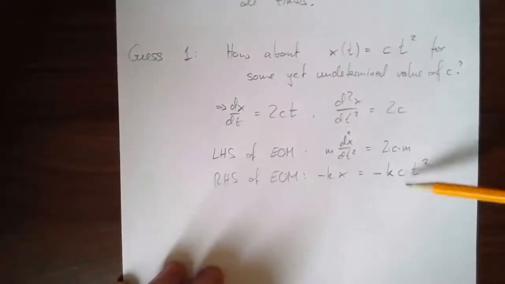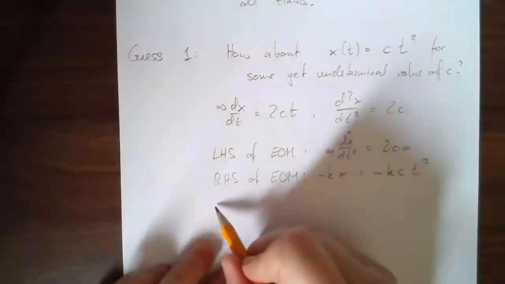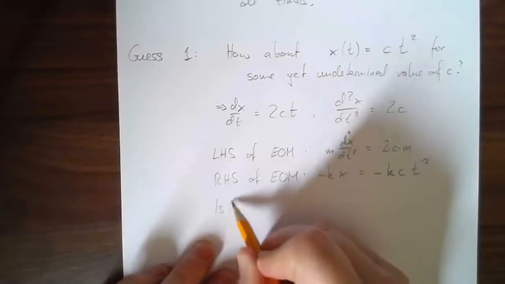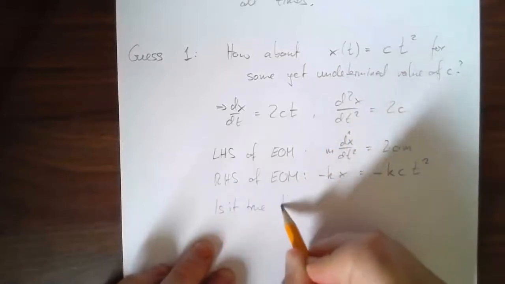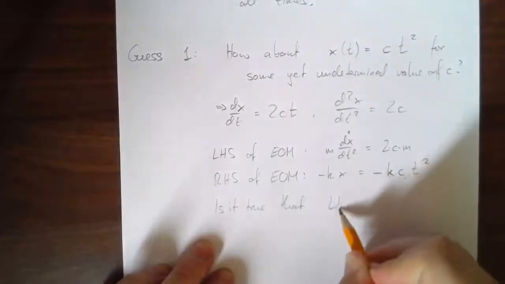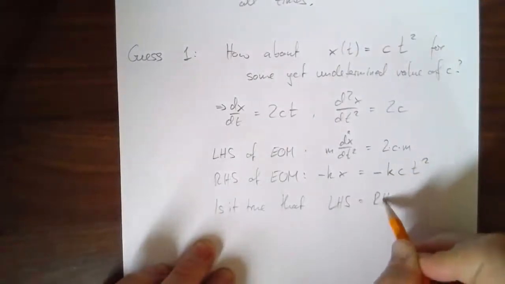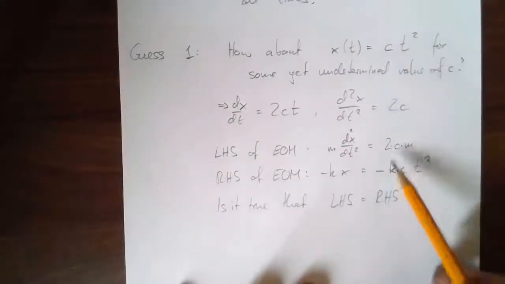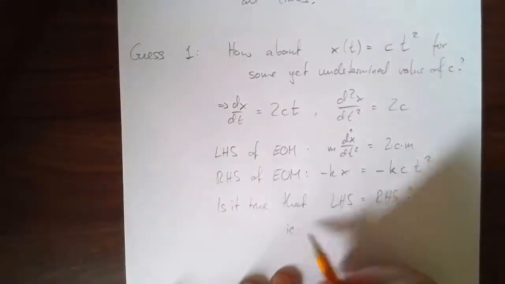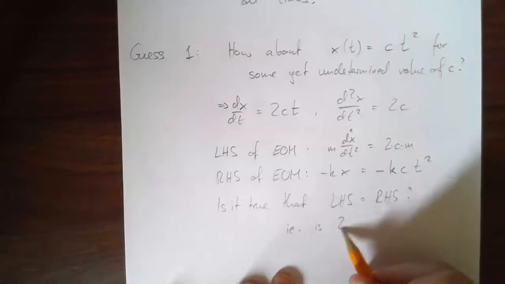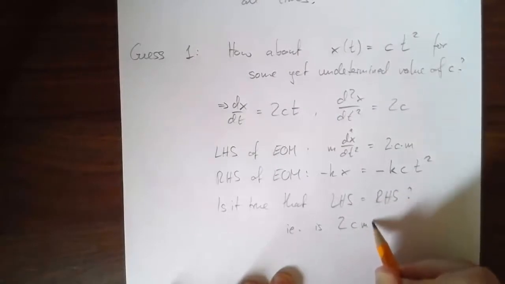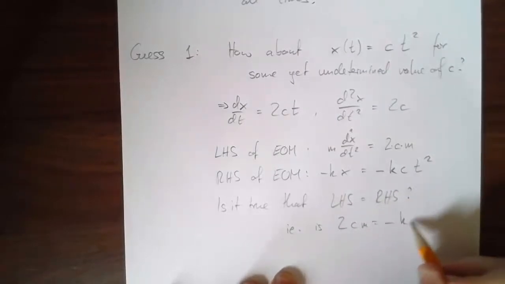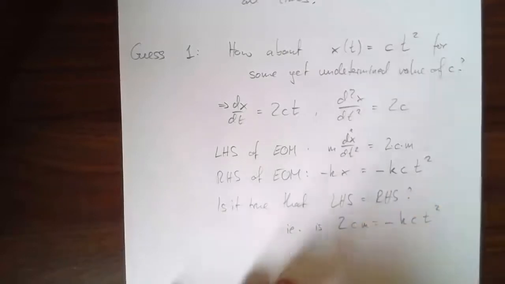Now the question is, are those two equal? Is it true that the left-hand side equals the right-hand side? Is 2cm equal to minus k c t squared?